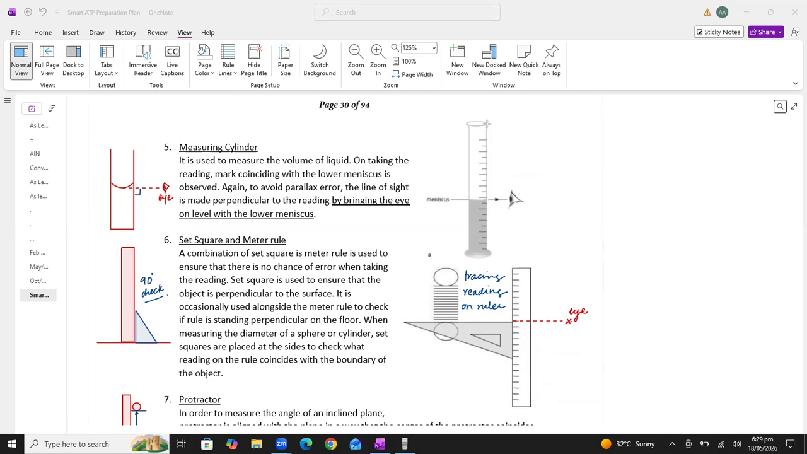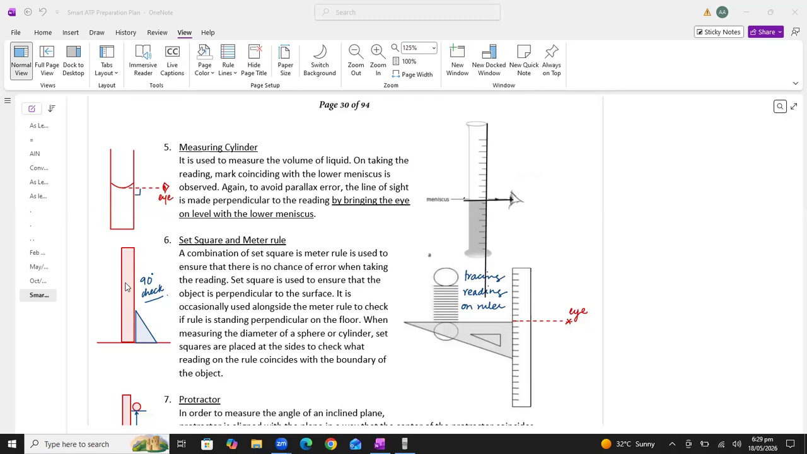So this is the measuring scale. This is the lower meniscus. So we have to keep our eye perpendicular to this scale, so we will get the accurate reading. All right, we will get the accurate reading.